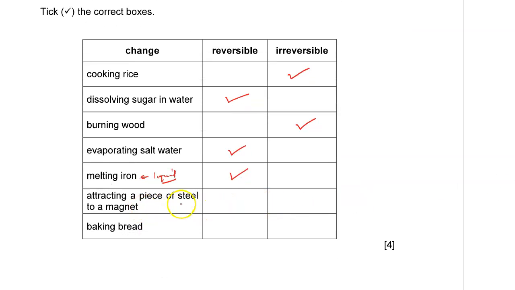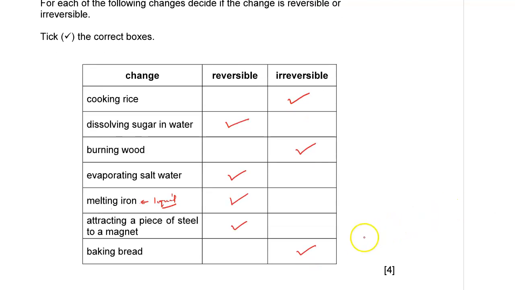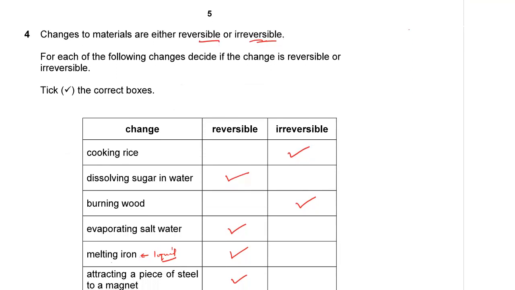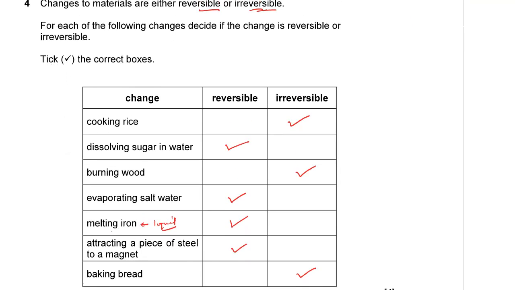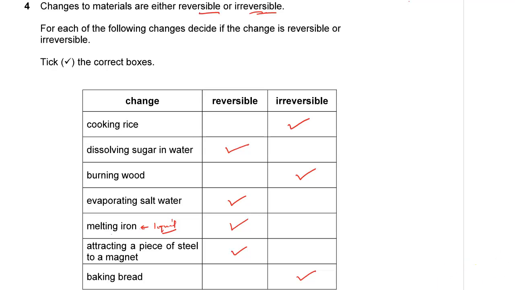What about attracting a piece of steel to a magnet? Of course, this is also reversible. You can remove the magnet. Baking bread. Baking bread is irreversible. Once you are done with the baking, it's not possible to get back your dough, or your flour and water. It is a permanent change. All right. So those are the changes, and I'm sure that is clear to each one of us.